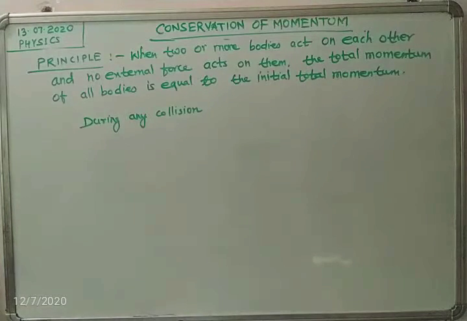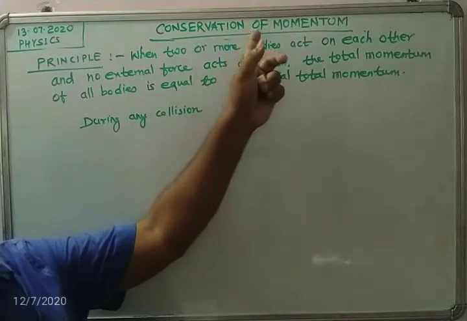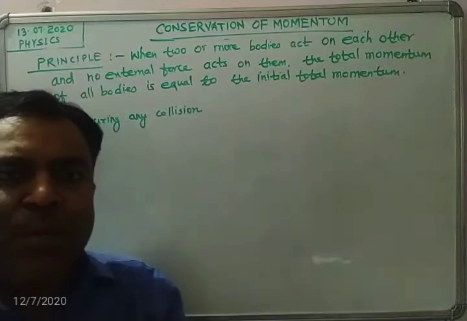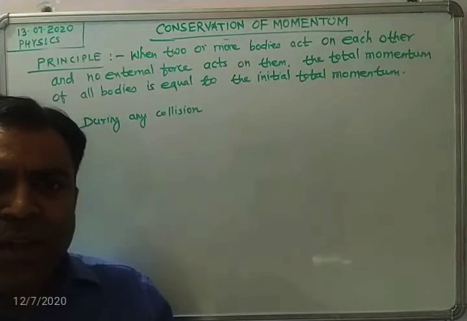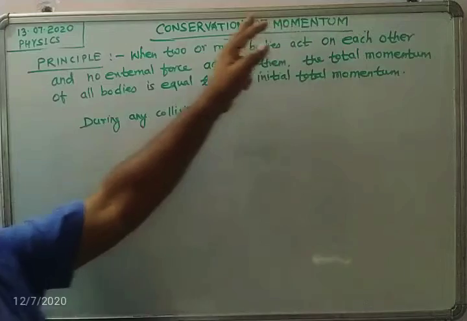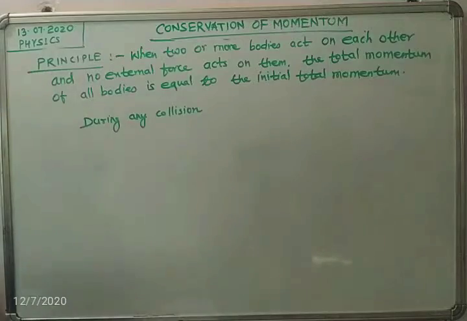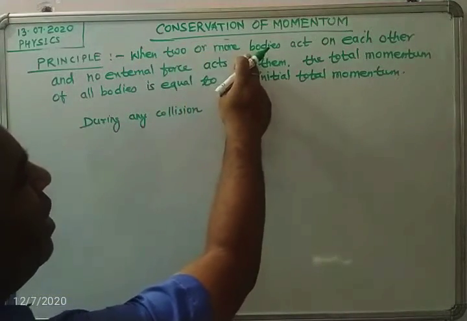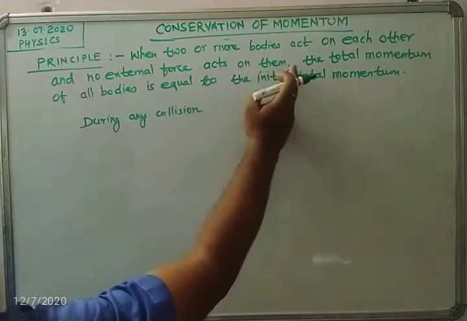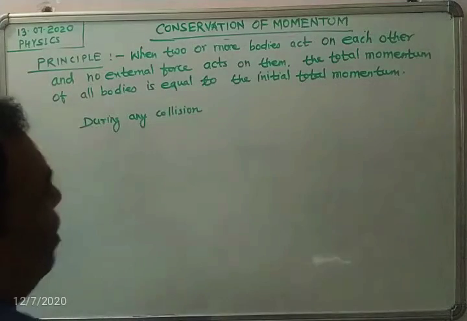Students, now here I am going to discuss the conservation of momentum. We are very much familiar with the term momentum. What is momentum? Momentum of a body is defined as the quantity of motion of a moving body. So students, now we are going to study the conservation of momentum and its principle. Let us see. Principle: when two or more bodies act on each other and no external force acts on them, the total momentum of all bodies is equal to the initial total momentum.